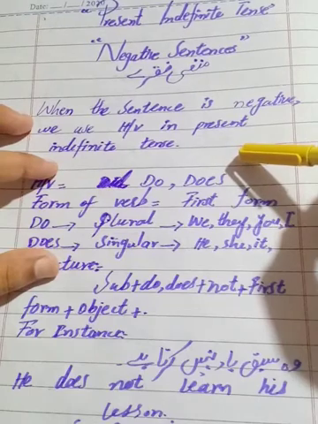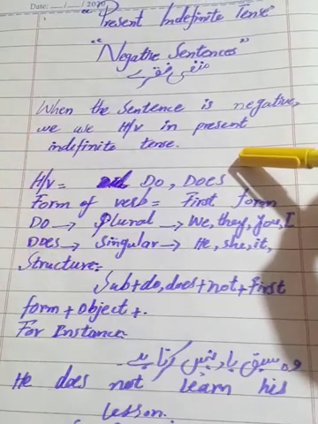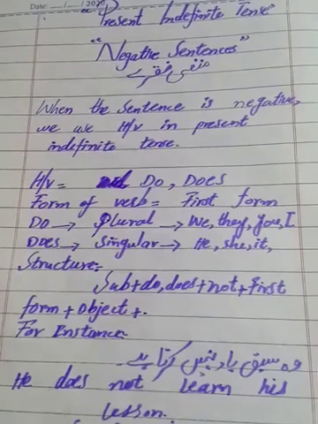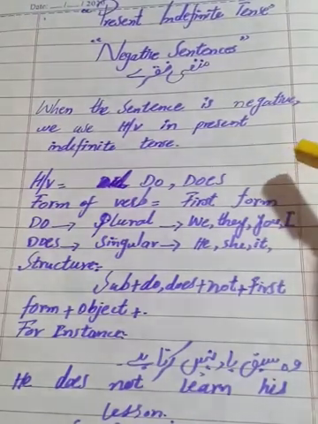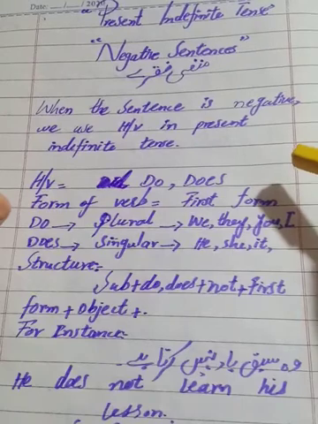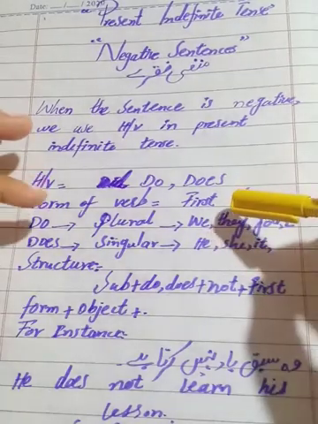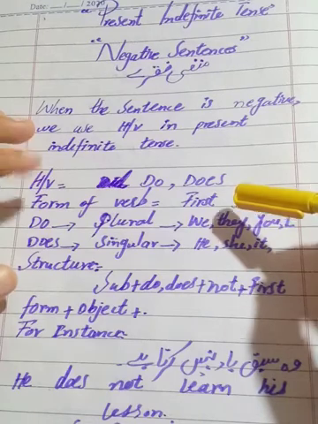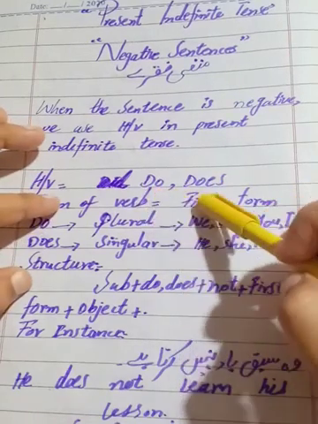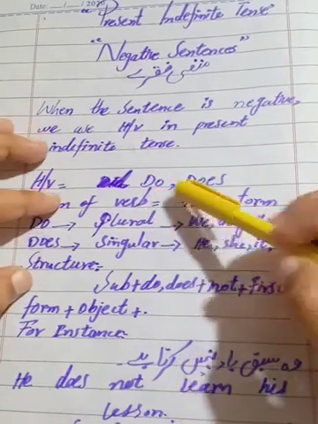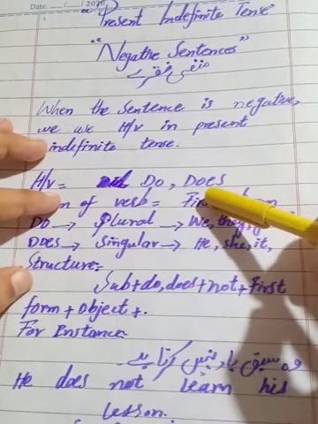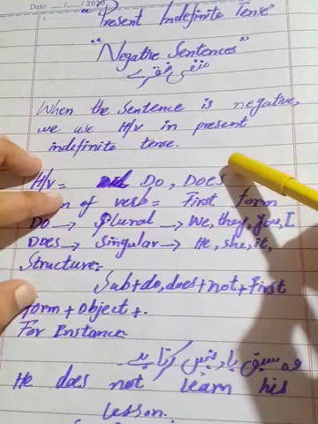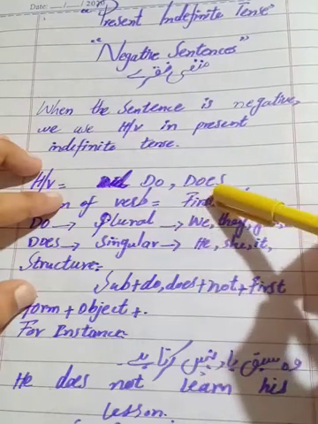So there are 2 helping verbs of this tense. Students, every tense has different helping verbs. How many helping verbs? 2. Here I have written do and does. Don't forget, students, that there are 2 helping verbs of present indefinite: do and does.